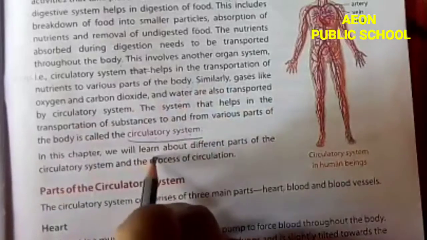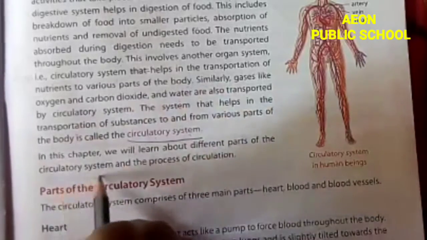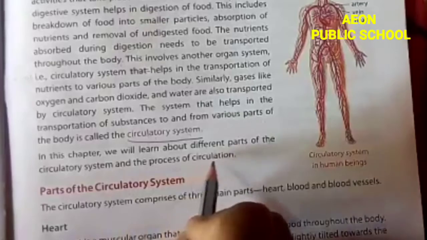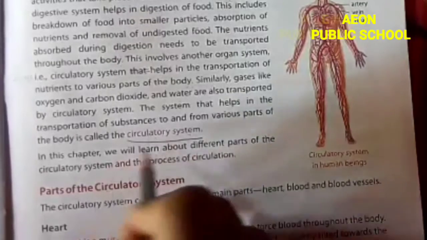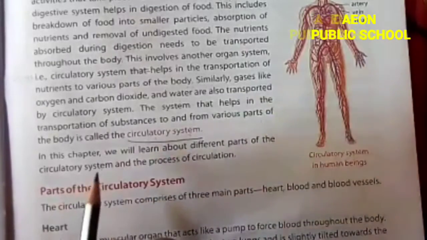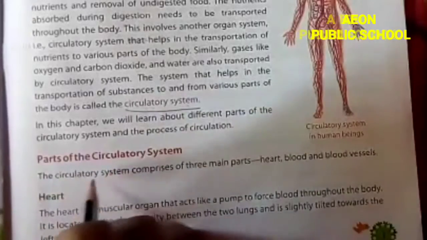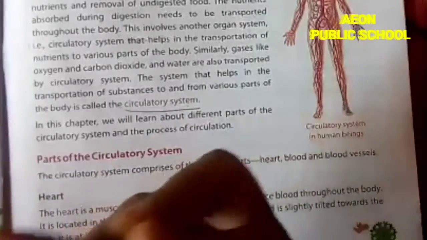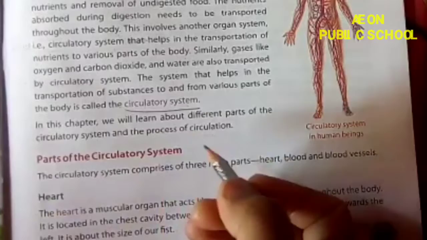In this chapter, we will learn about the different parts of the circulatory system and the process of circulation. In the next part, we will learn what the different parts of the circulatory system are and also how it circulates throughout our body.